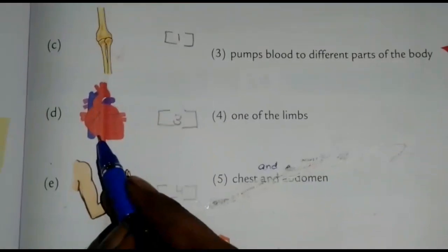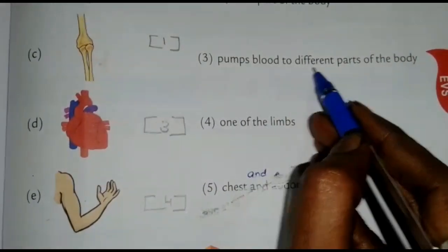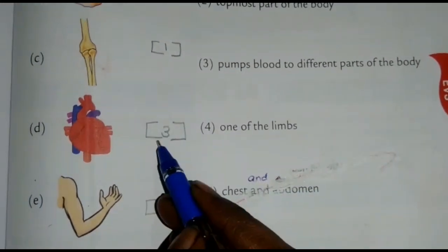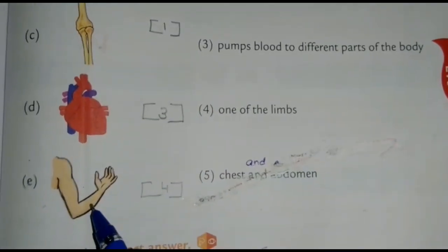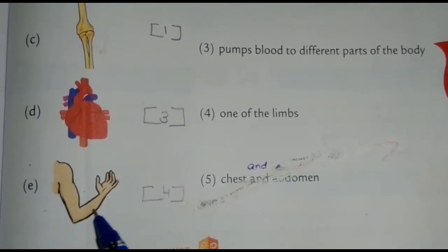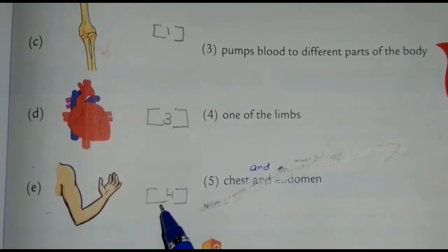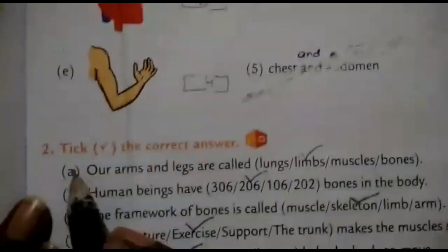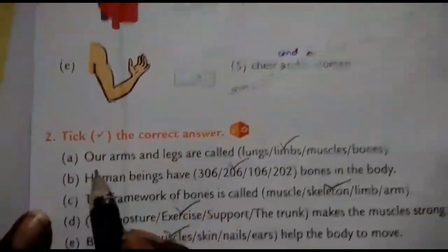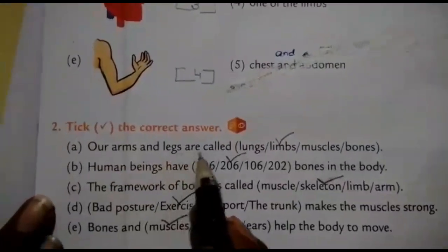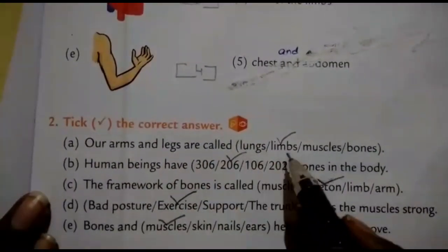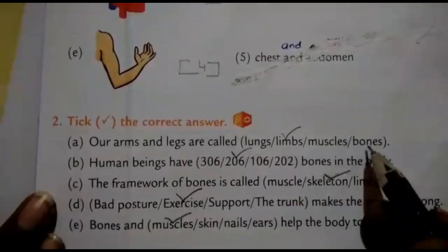Next, heart, pumps blood to different parts of the body. So here you write number 3. Next, arm, one of the limbs. Here you write number 4. Next, tick the correct answer. Our arms and legs are called lungs, limbs, muscles, bones.